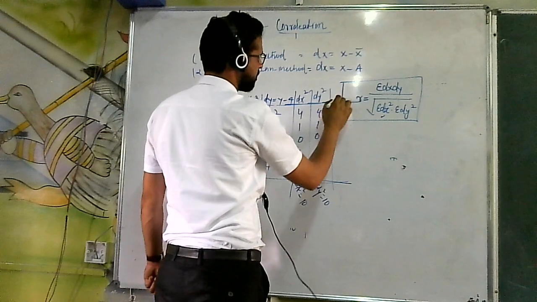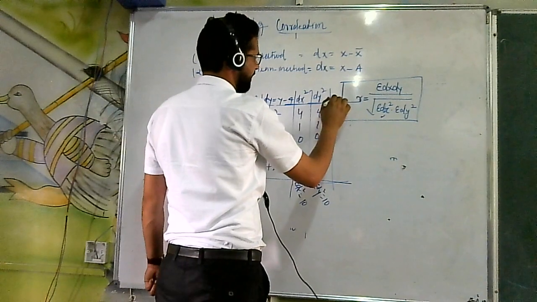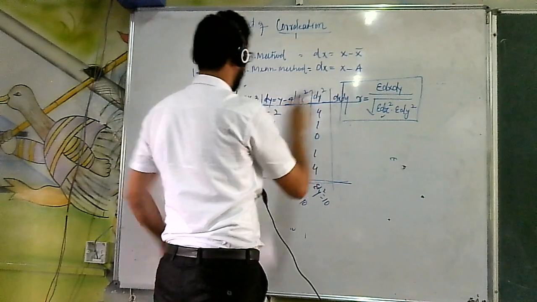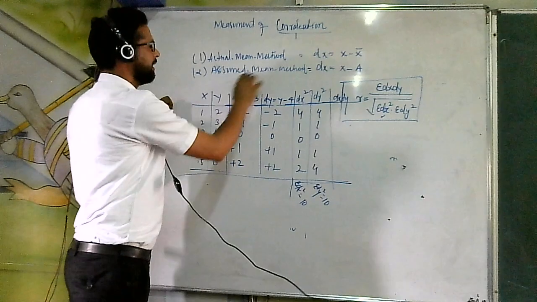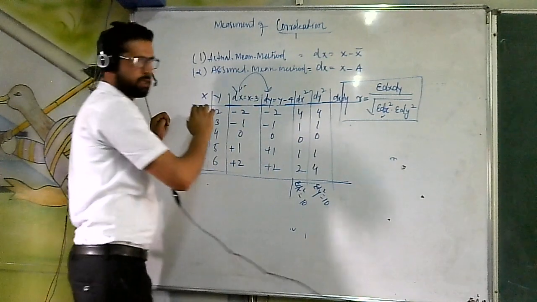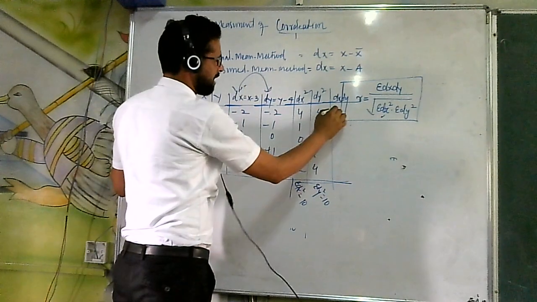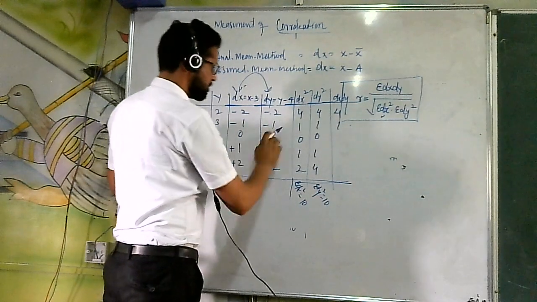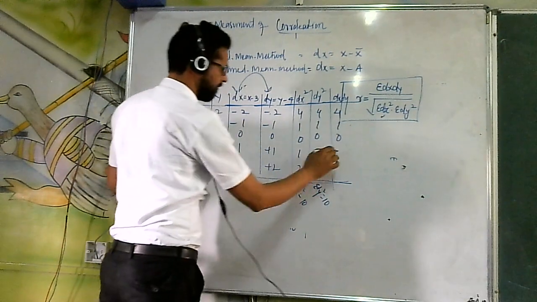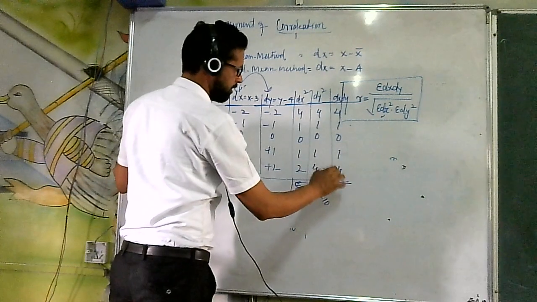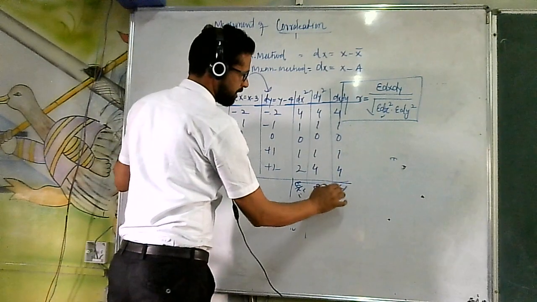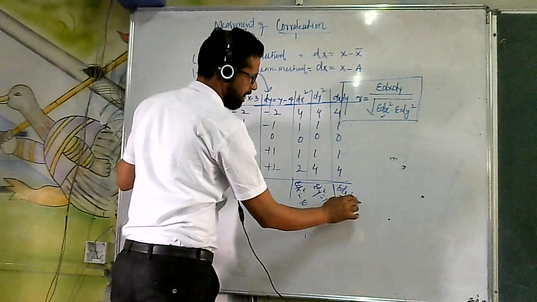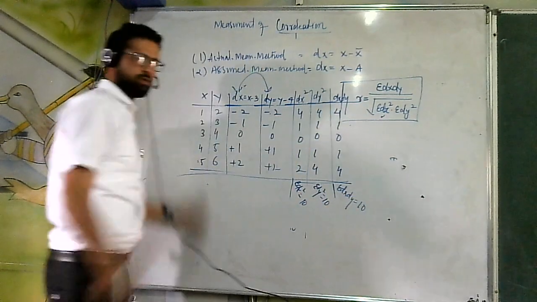So I multiply the values of dx and dy. 2 into 2 is 4, 1 into 1 is 1, with minus times minus being plus, 0 into 0 is 0, 1 into 1 is 1, 2 into 2 is 4. So summation of dx dy will again be equal to 10 here also.